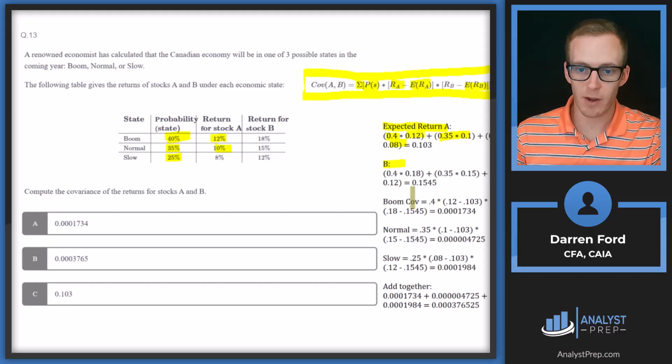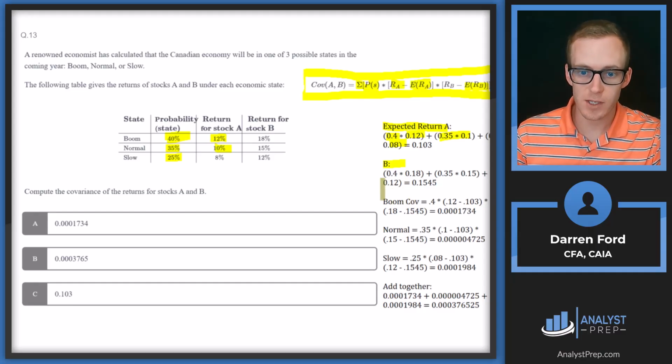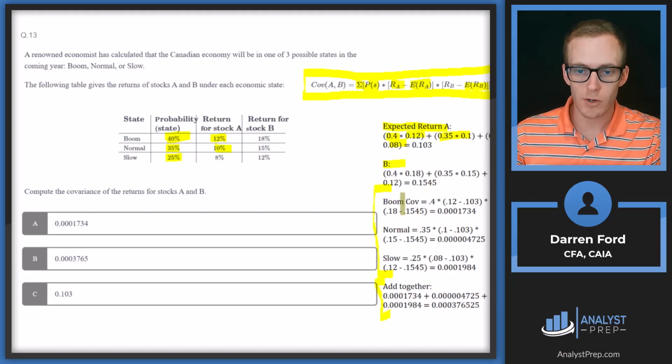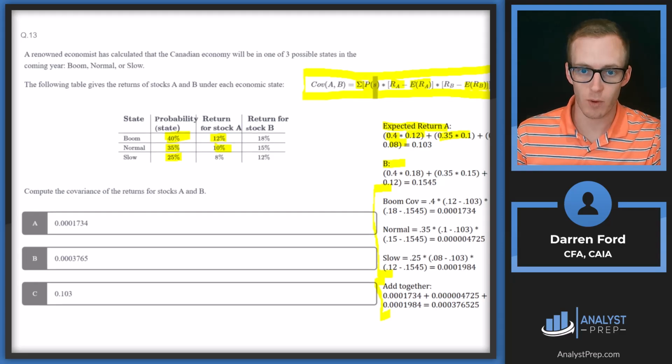So now we have to calculate the covariance under each of these 3 different scenarios, and then we're going to add them together right down here. So under the boom scenario, our covariance is going to be 0.4, which is given here.